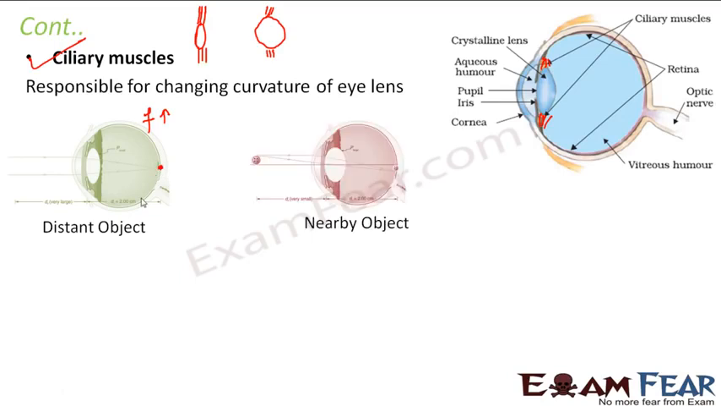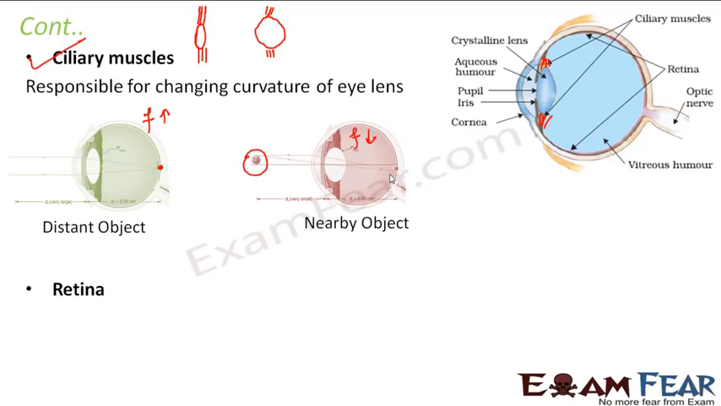Now exactly the opposite happens in case of a nearby object. If the object is located very close, what happens? The ciliary muscles contract. When they contract, the lens becomes thicker. When the lens is fat, the focal length of the lens decreases, and as a result, again the image is formed on the retina. So it doesn't matter whether the object is near or far, the image is always formed on the retina, and that happens because of the contraction and relaxation of the ciliary muscles.